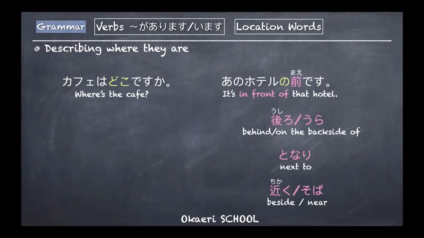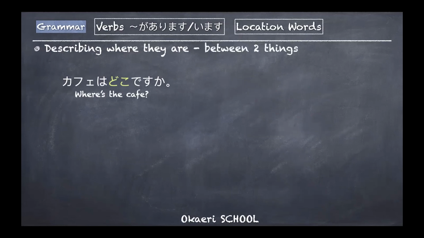You can say that when it's located behind it or on the back side of the hotel. Or you can say 隣, which is next to. あのホテルの隣です. With 隣 you can't really tell if it's on the right side or the left side, it's just next to it. And it's a little bit more vague when you say 近く, which means beside, or そば, near. This そば is not the noodles in Japan. This means near or close to something. あのホテルの近くです. あのホテルのそばです. That would be beside or near or close. Good.